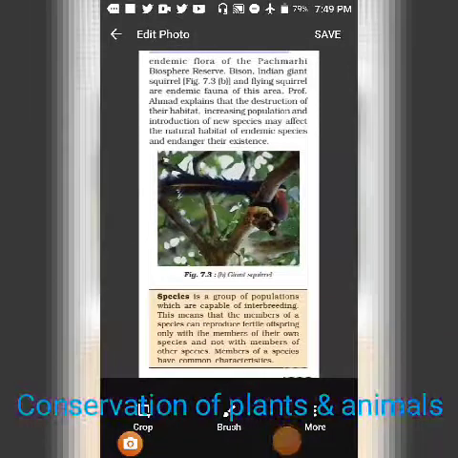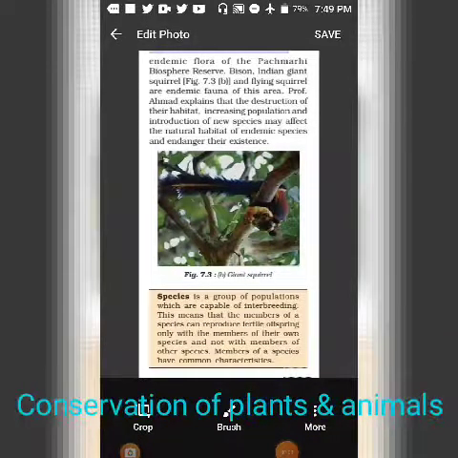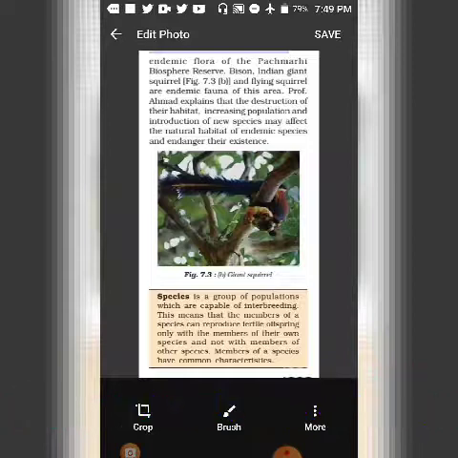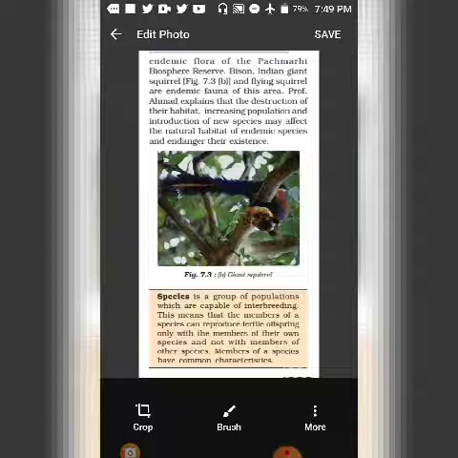Now, why do we talk about endemic species? The endemic species are called vulnerable. Like in the story, it is explaining that there are some plants and there are some animals which are living in a particular area. Indian giant squirrel and flying squirrel are endemic fauna of this area.